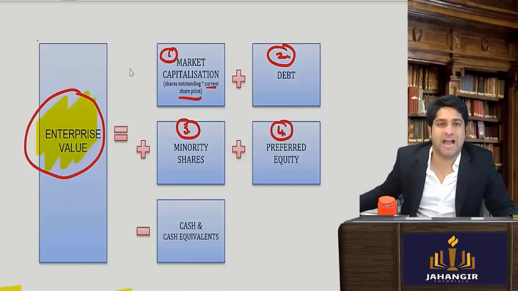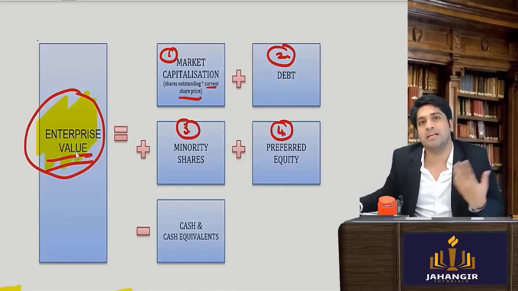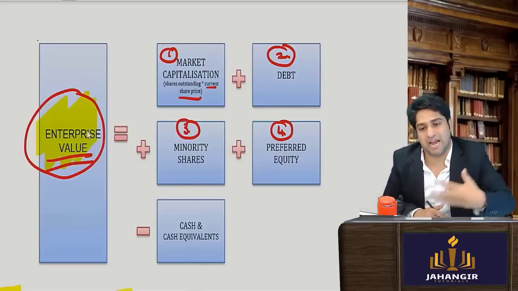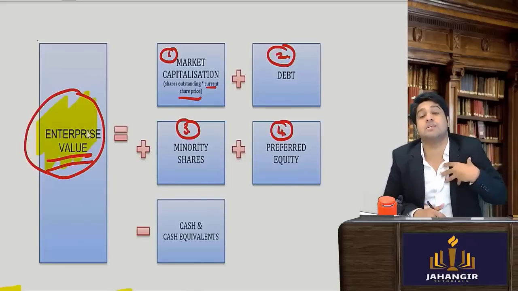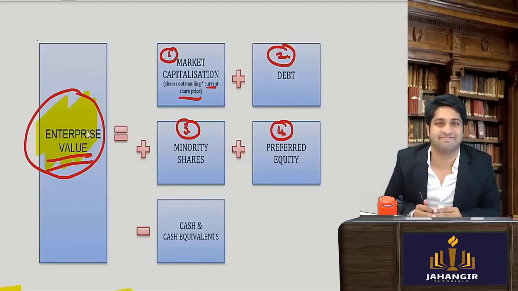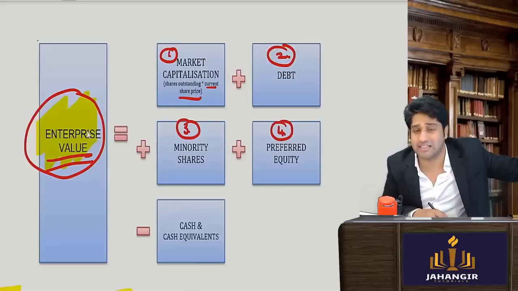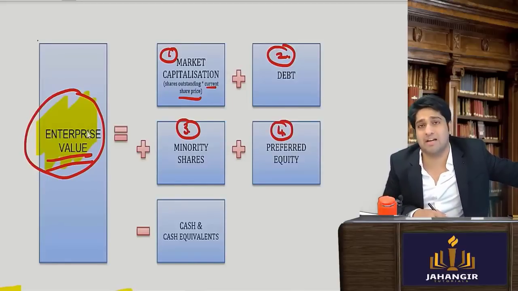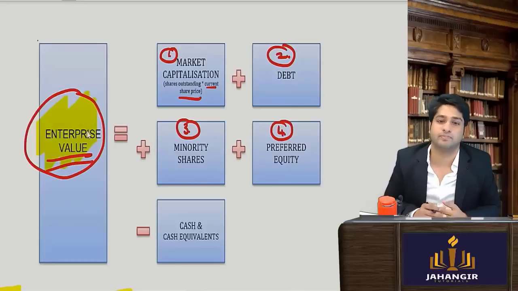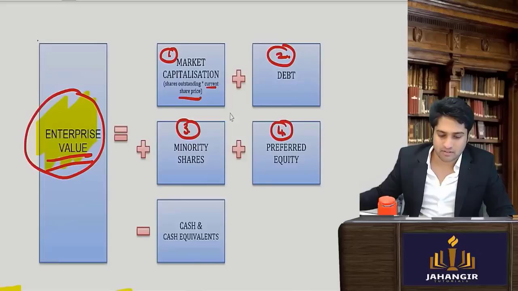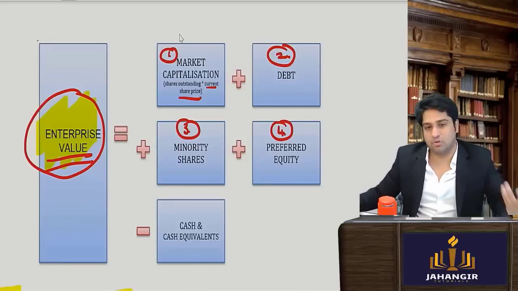Now the company has cash. Let's say the company has cash. Normally the cash is an asset, but this cash that the company is having in the bank account, isn't it good for me? Isn't it good for me that the target company has cash in its bank account? It is good for the acquirer or no? So let me give you an example. You will understand it better.